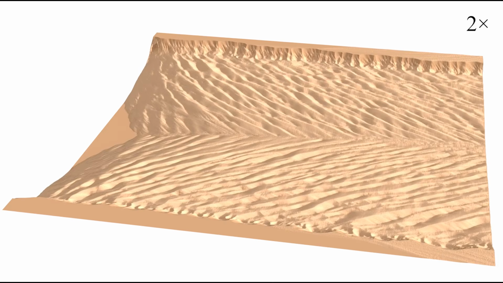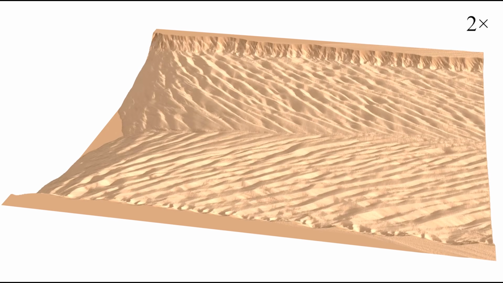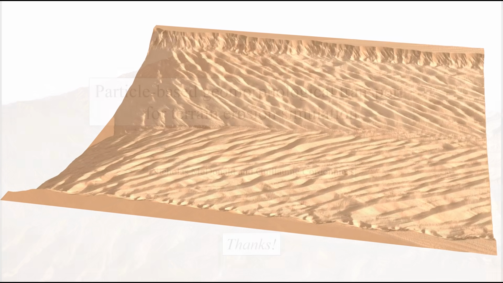This is illustrated here by the inclusion of a lateral force which mimics the formation of a dune field.